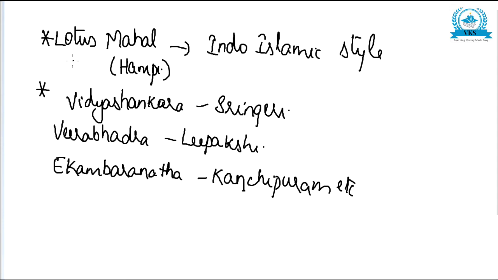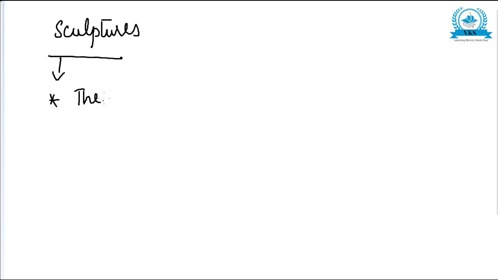So Lotus Mahal was an example of Indo-Islamic style. Vidyashankara temple at Sringeri, Veerabhadra at Lepakshi, Ekambaranatha at Kanchipuram, all were examples of important temples. So that was mainly about the architecture of Vijayanagara. Now let us see about the sculptures. The main theme for sculpture is religion: gods, goddesses, folklores. There were different gods made in different patterns.